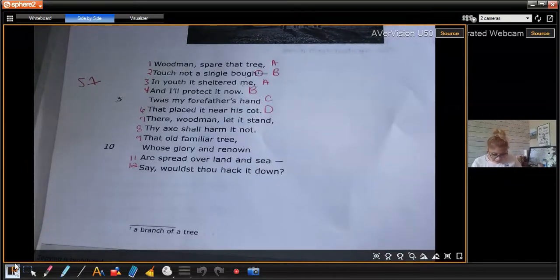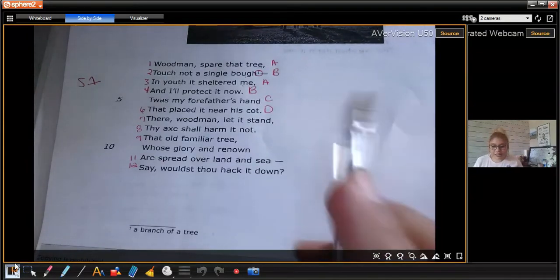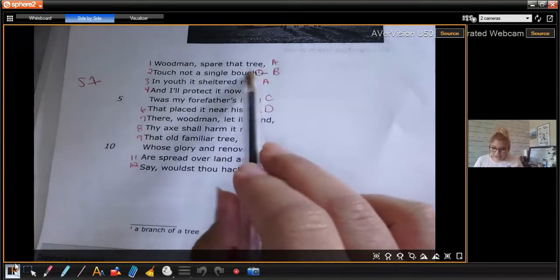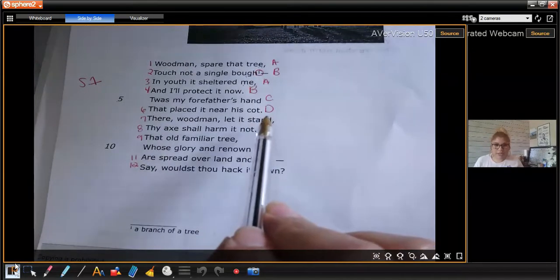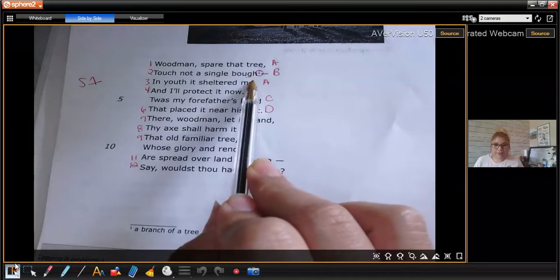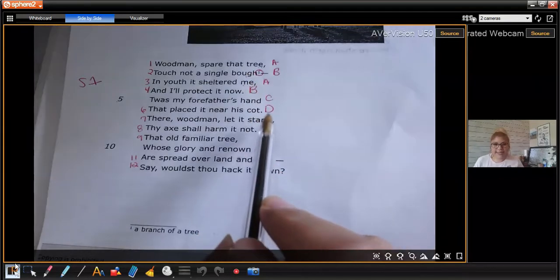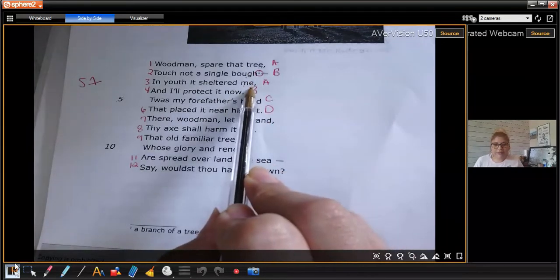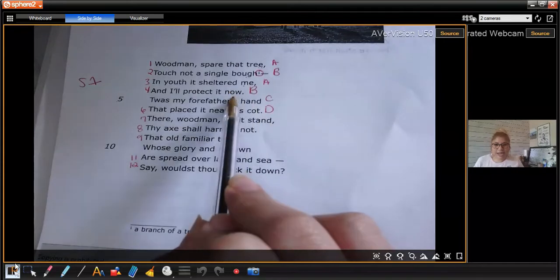Next line. There, woodman, let it stand. Stand, tree. No. Stand and bough. No. Stand and me. No. Stand and now.